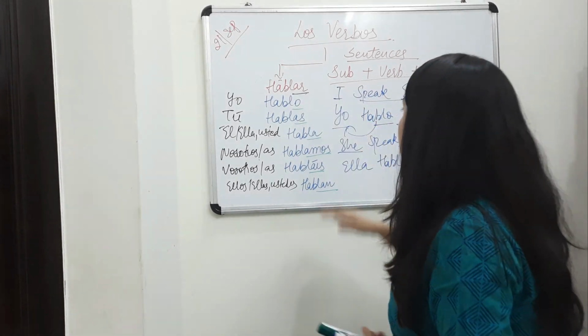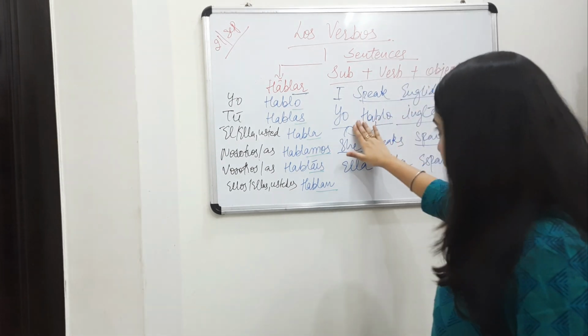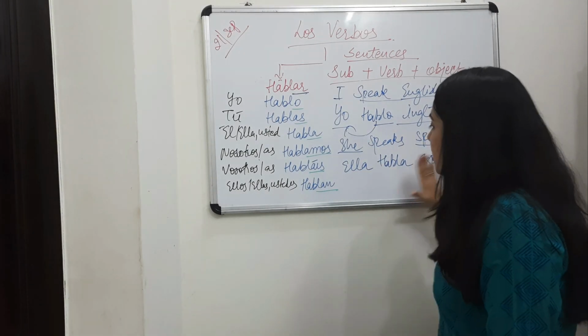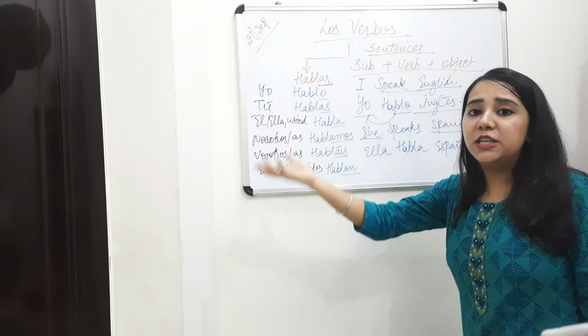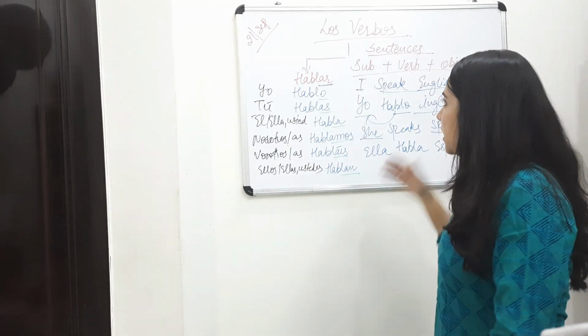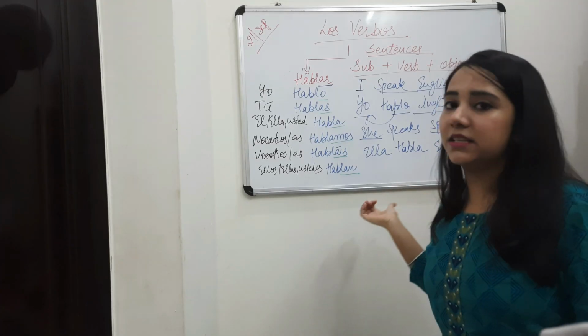Okay. So I speak English. Yo hablo English. Very simple. She speaks Spanish. Ella habla español. Or él habla español. He speaks Spanish. Whatever the sentence can be. I hope this is clear to you. With the AR ending verbs, the sentences are clear to you.